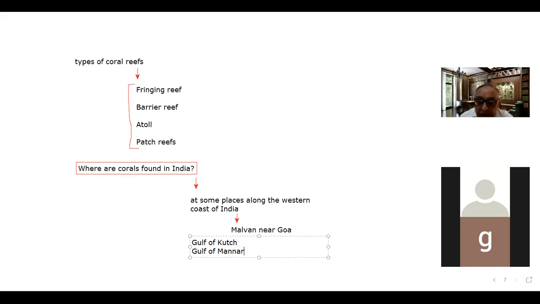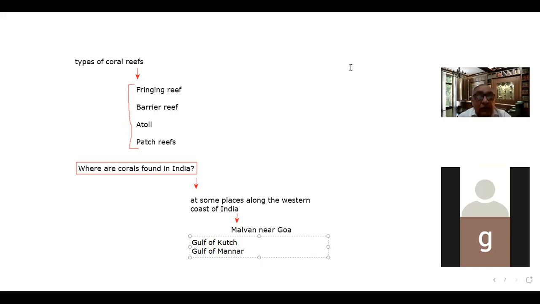Gulf of Mannar kahan hai? Do you know where it is? In Gujarat, or in the southern part of India, or on the eastern coast of India, where is it? Tell me. No idea. Okay, Nishank, tell me. सर, ये शायद पक्का तो नहीं पता सर, तमिलनाडु के पास है शायद। Yes, right.